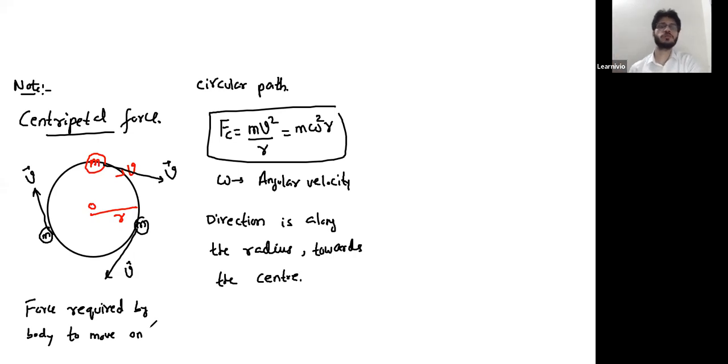So whenever a body is moving on a circular path, it needs a force, which is centripetal force. Its magnitude is mv square by r or m omega square r. The direction of this centripetal force is always towards the center, like here. Here too, the centripetal force is towards the center. The centripetal force always acts along the radius towards the center of the path.